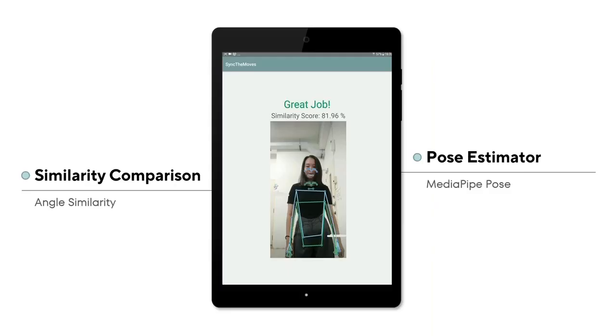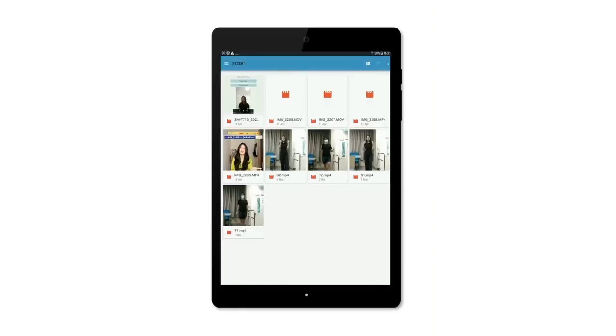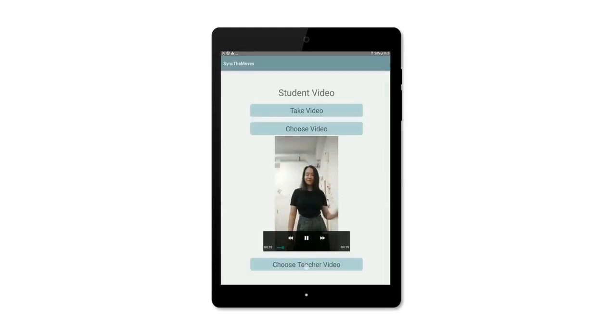In summary, algorithm 1 demonstrates higher accuracy and consistency in estimating poses and calculating similarity score, making it a more suitable choice. Eventually, Sheryl was able to master the dance that she wanted to learn with the help of Sing the Moves.